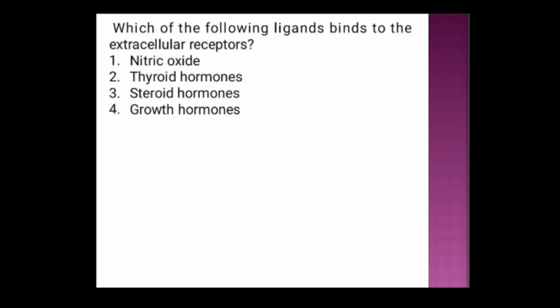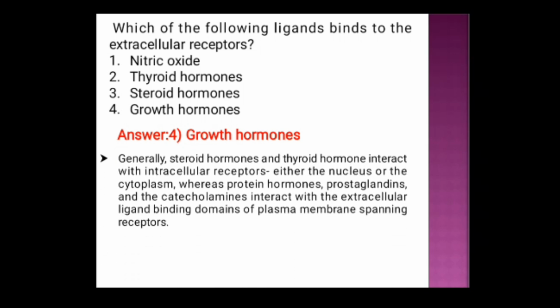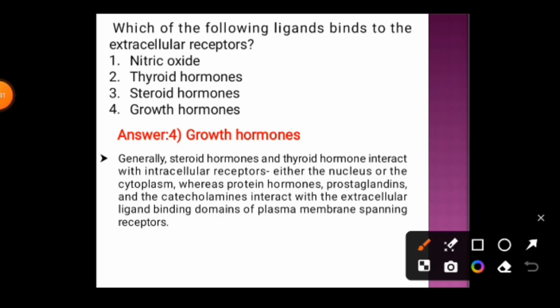Next question. Which of the following ligands binds to the extracellular receptor? Option 1 nitric oxide, option 2 thyroid hormone, option 3 steroid hormone, option 4 growth hormone. And the correct answer is option 4 growth hormone. Growth hormone binds to the extracellular receptors, whereas the thyroid hormone and steroid hormone interact with the intracellular receptors, that is either in the nucleus or the cytoplasm.